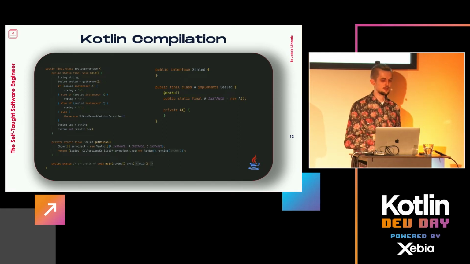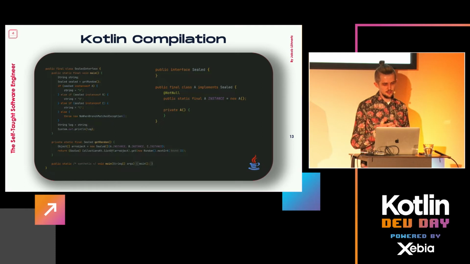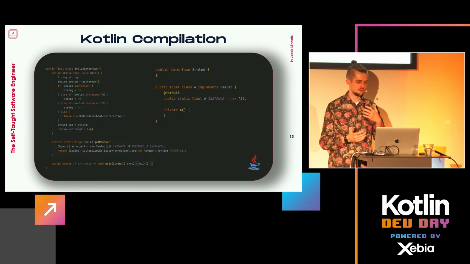And then on the left-hand side, you see how the when statement turned out. It's just converted to an if-else statement and uses instanceof to do this checking. And you see that it synthetically, so to say, inserted the else case for us here. So there's an else case that throws a custom NoWhenBranchMatchedException, which wasn't even there in Kotlin, of course. For the case, and we'll see that a bit later, where there are ways that you can circumvent the sealing, it still has to insert this, because there can be cases where there is actually a fourth implementation D, and then of course you need this else case. However, in Kotlin, of course, with the sealed interface you want to have it in a way that it's A, B, C, that's it.